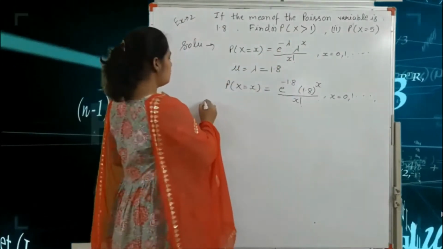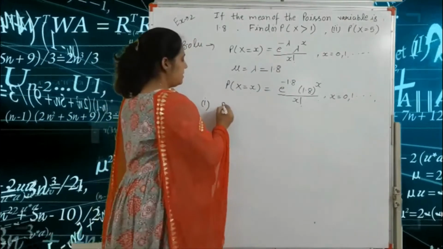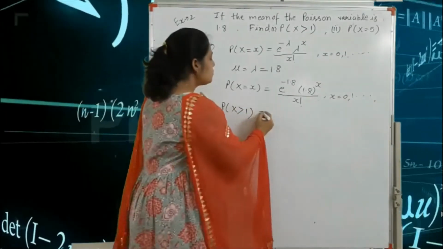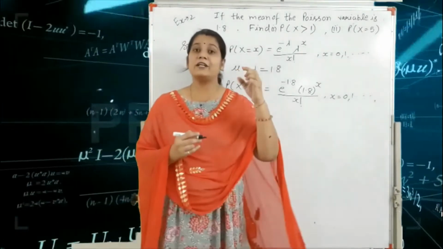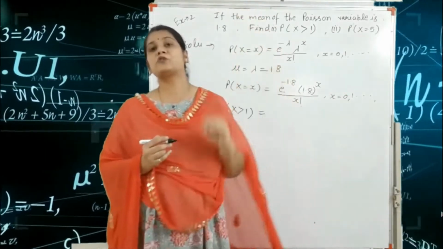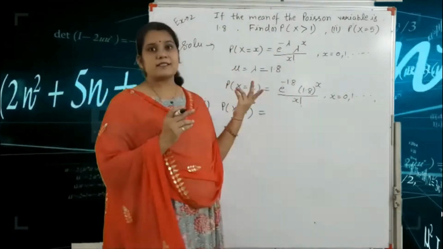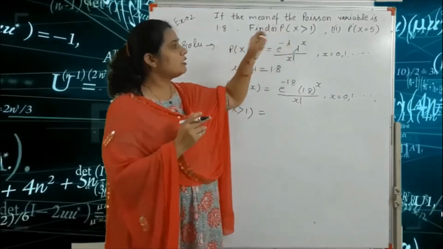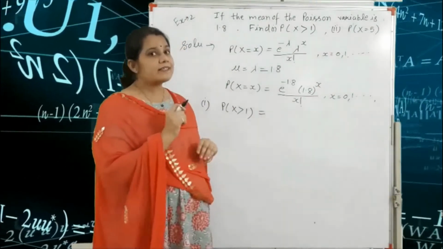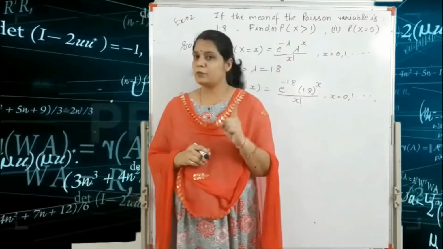So first we find the value of P of x greater than 1. What is the limit of the value of x? Because x is greater than 1, that is 2, 3, 4, 5, 6, and so on. You have already known that the total probability is 1.